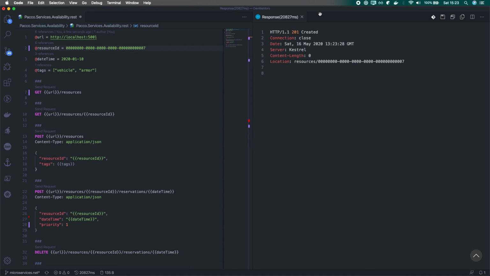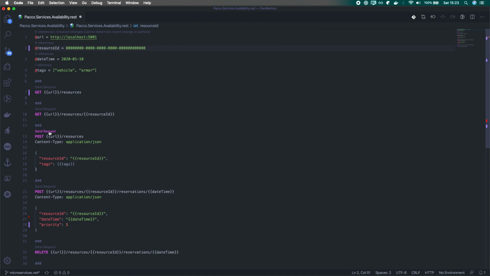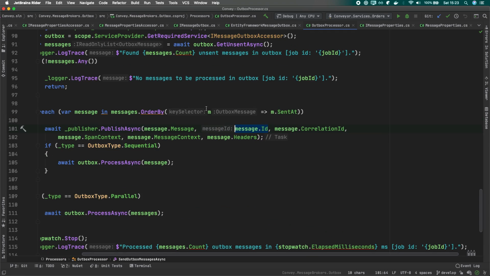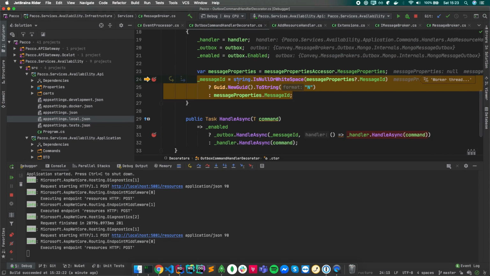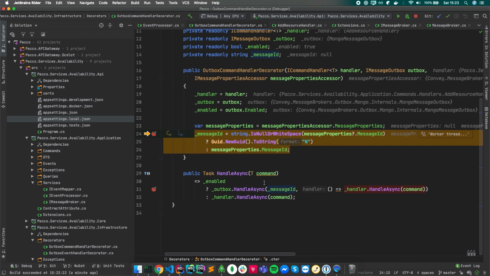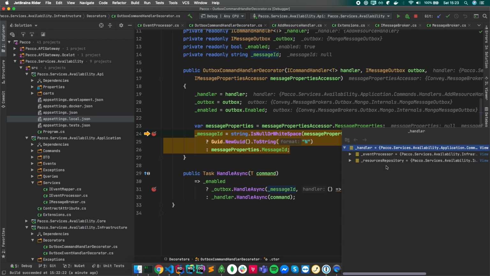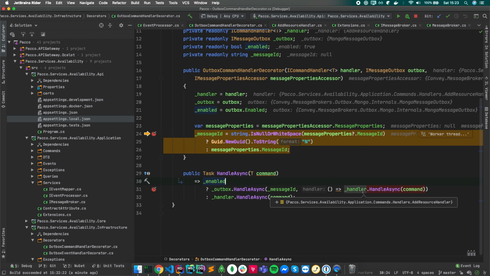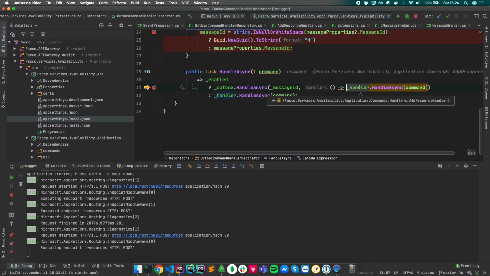So let's open the code. And here, let's take a look. Here's our decorator. Okay. And here we have the actual handler type, which is the add resource handler, right? So this is what we decorate here. Yeah, so the dispatcher for the command, once it was seeking the particular command handler, it eventually resolved the decorator, even though we have this ICommandHandler type that we were looking for. And this adds this capability of Outbox.